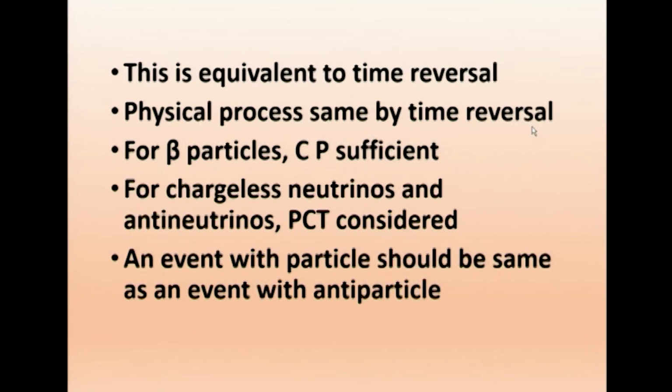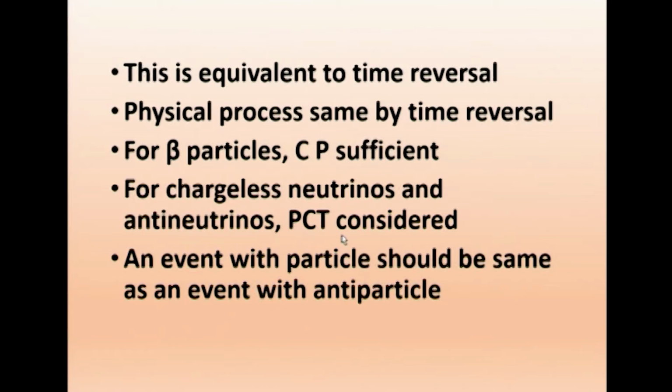For beta particles, CP is sufficient. In order to explain symmetry, charge conjugation and parity are sufficient. There is no time reversal needed there. For chargeless neutrinos and antineutrinos, PCT is considered. Parity, then charge conjugation, but here for antineutrino this will not come into play, so the time reversal will go.